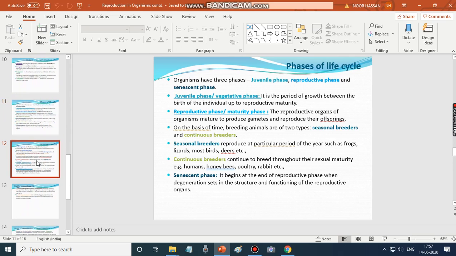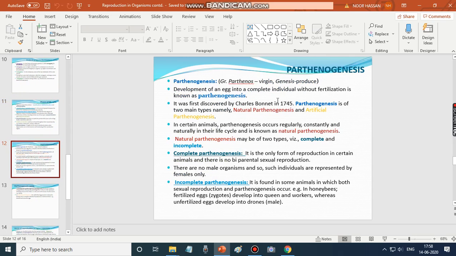So this is about what is parthenogenesis. Parthenogenesis refers to development of an egg into a complete individual without fertilization. So it's the development of the individual without fertilization. It was first discovered by Charles Bonnet in 1745.